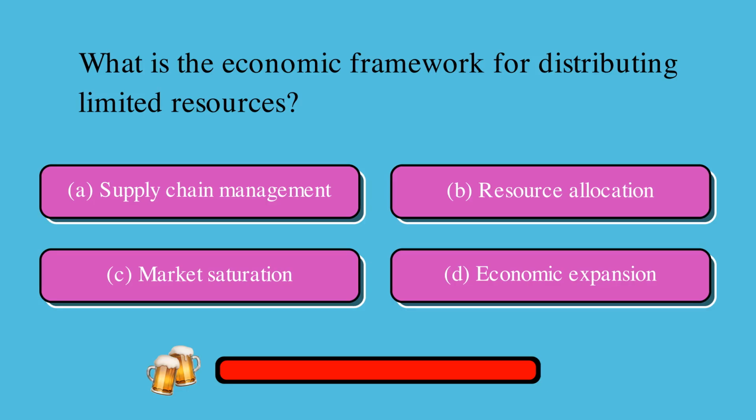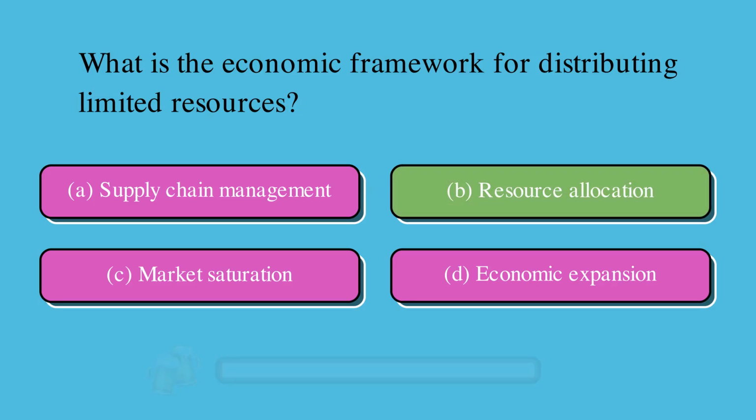What is the economic framework for distributing limited resources? Is it A, supply chain management, B, resource allocation, C, market saturation, or D, economic expansion? The correct answer is B, resource allocation.